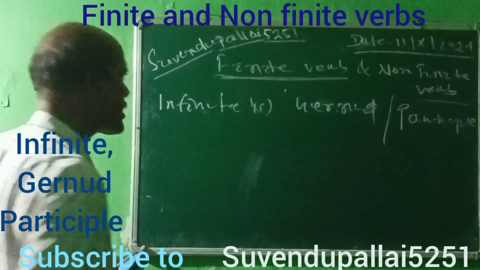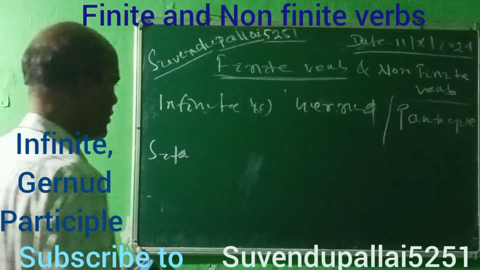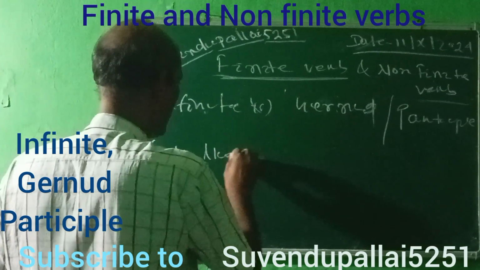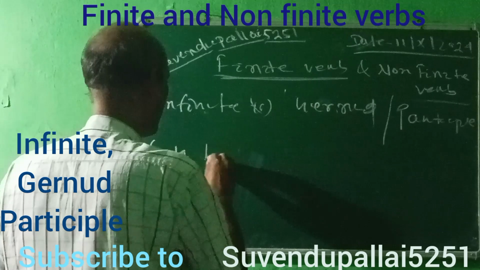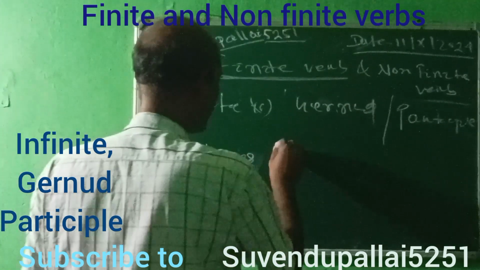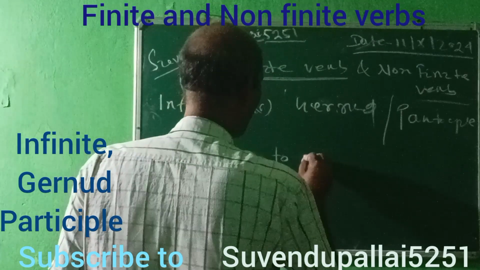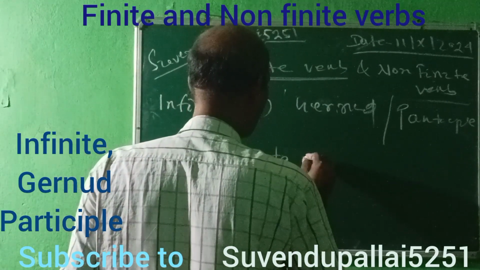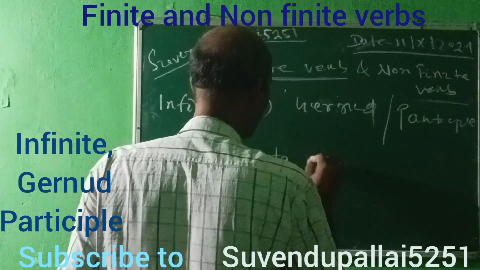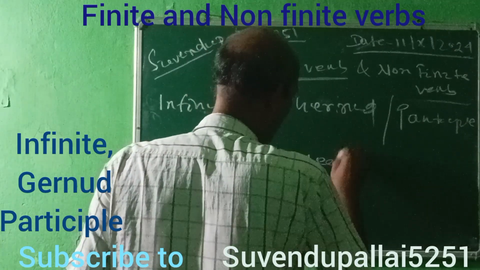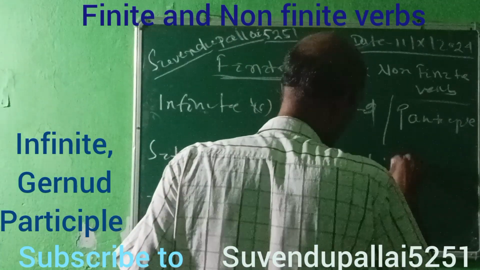What are examples of participle? Sita likes to read chilli.